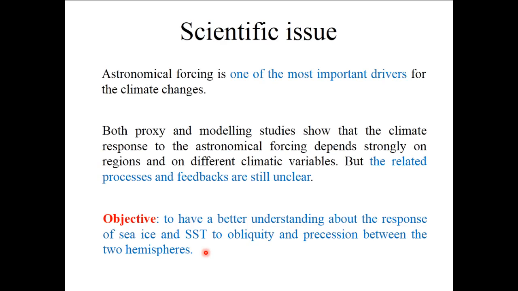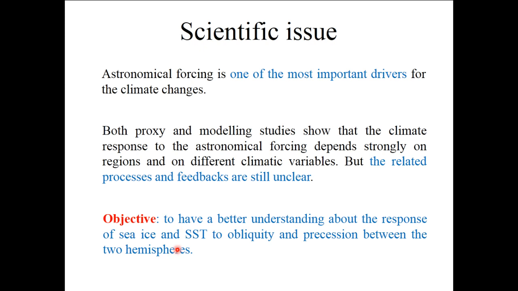conclusions. As we know, astronomical forcing is one of the most important drivers for the climate changes, especially during the last 14 years. The astronomical forcing for the paleoclimate is widely accepted and widely used in the research of the paleoclimate. But the regional response of the climate system to precession and obliquity still needs more studies. In addition, both proxy and modeling studies show that the climate response to astronomical forcing depends strongly on regions and on different climatic variables, but the related processes and feedbacks are still unclear.